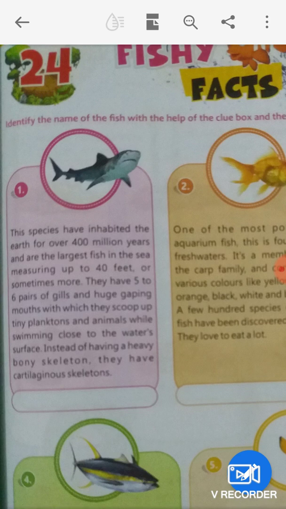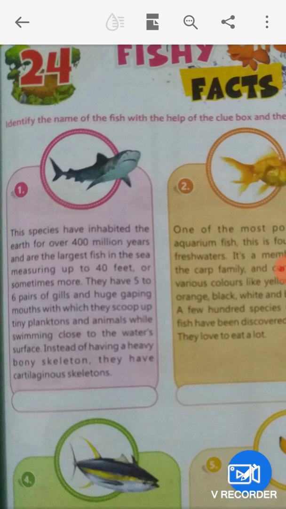Means this is an ancient story and fish is found from ancient time, before 400 million years, and are the largest fish in the sea, measuring up to 40 feet or sometimes more. They have 5 to 6 pairs of gills and huge gaping mouths.